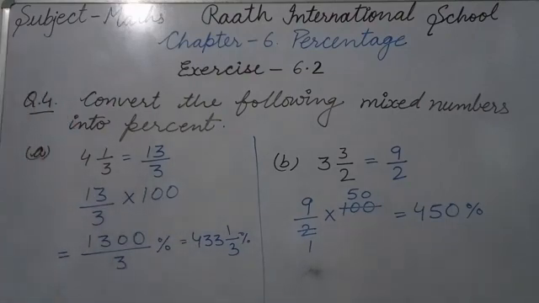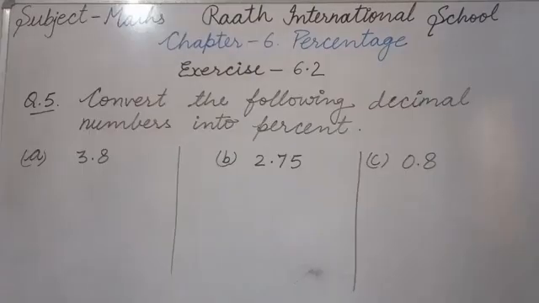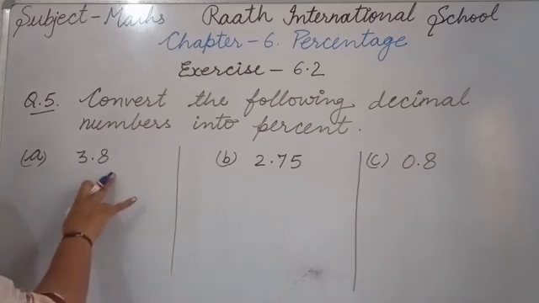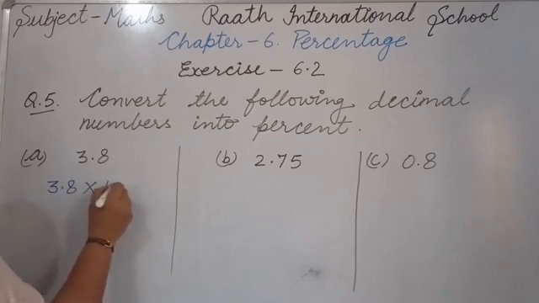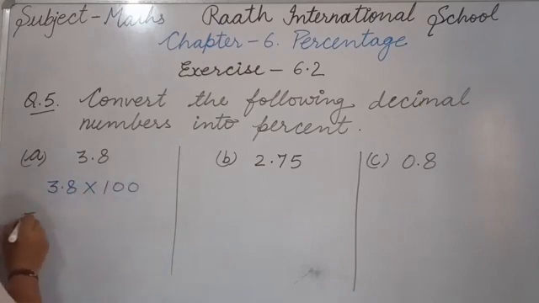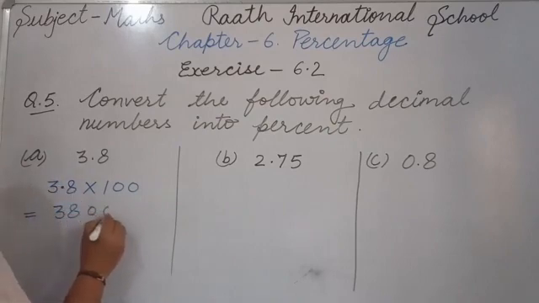Now we will do question number 5. Convert the following decimal numbers into percent. There are decimal numbers given and you should convert them into percentage. The same method applies: multiply by 100. So the A part is 3.8. So 3.8 multiplied by 100. Whenever we multiply by 100, the number stays the same and after that 2 times 0. So we forget the decimal and we write here 3, 8 and after that 2 times 0.